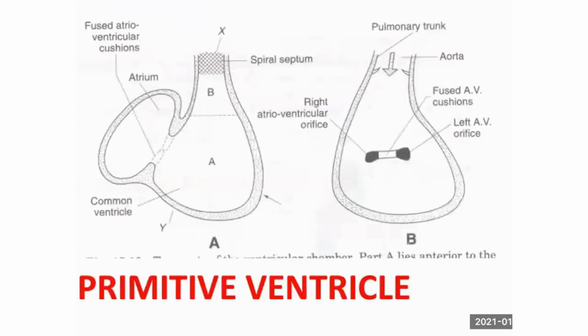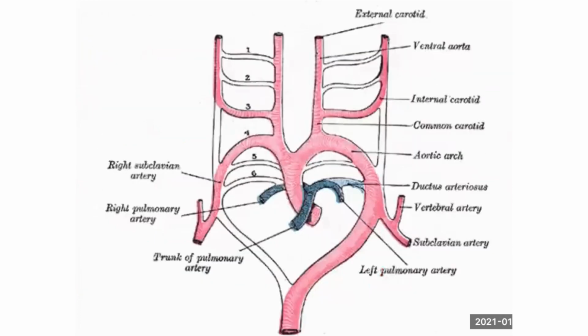Ventricle, what are all the parts for ventricle? I said inflowing part and outflowing part. What is this picture?